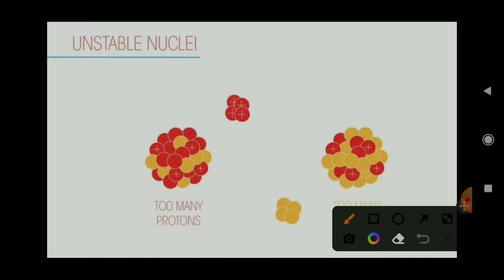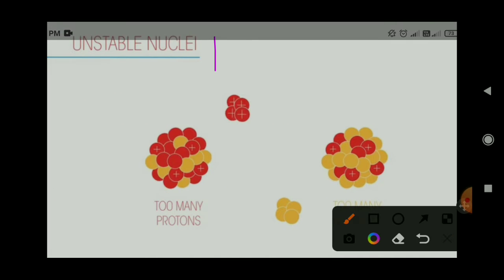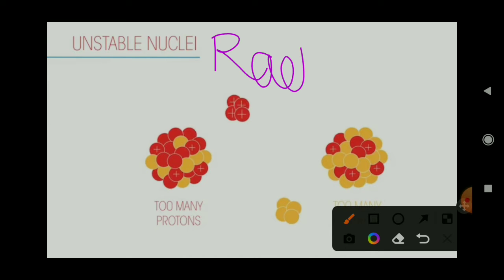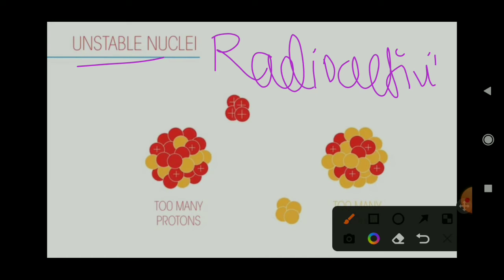And what is radioactivity? The term radioactivity was coined by the scientists Madame Curie and Pierre Curie, who discovered radioactivity through unstable nuclei. So radioactivity means when an unstable nucleus releases its excess or surplus protons.